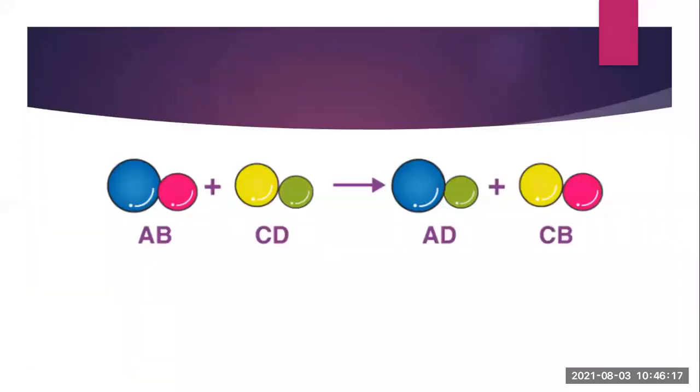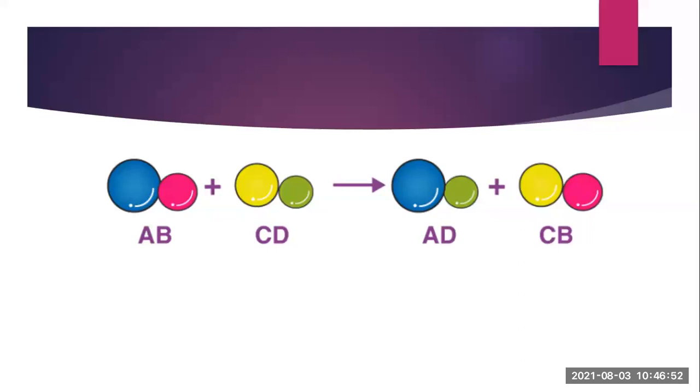Now here you can see different colors of balloons, A, B and C, D, for your understanding. Here A is one element and B is another element, and they are combined with a bond. Then C is one element and D is another element, and they are also combined with a bond. Hence AB is a compound and CD is another compound. As you know, a compound is formed by the combination of two or more elements. So AB is one kind of compound and CD is another kind of compound.